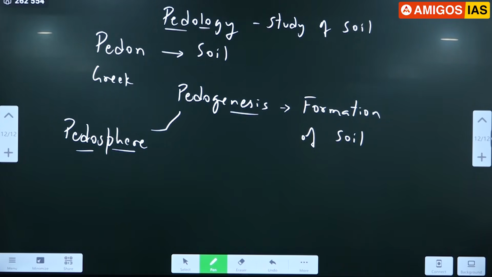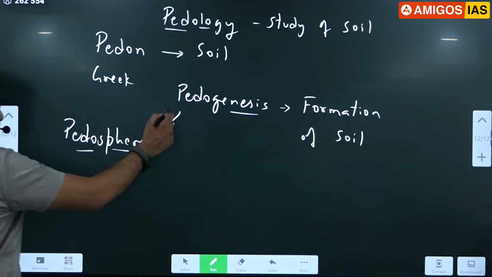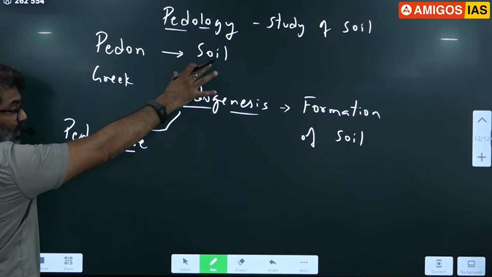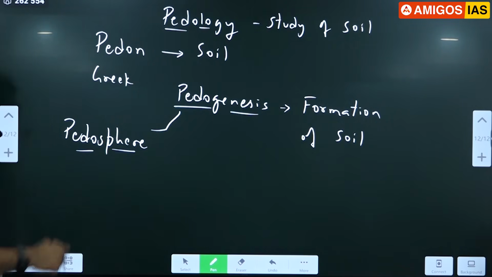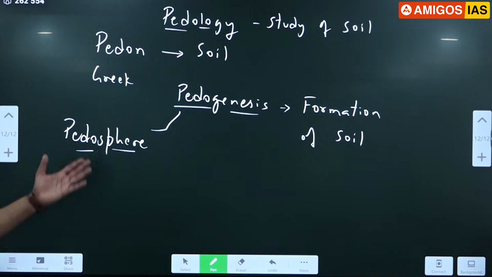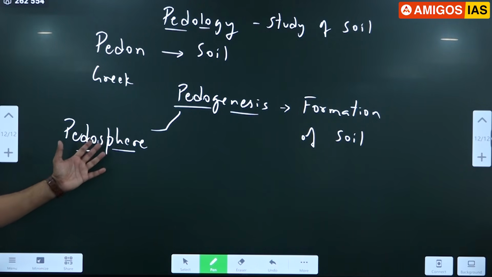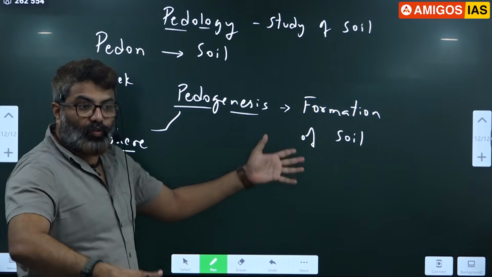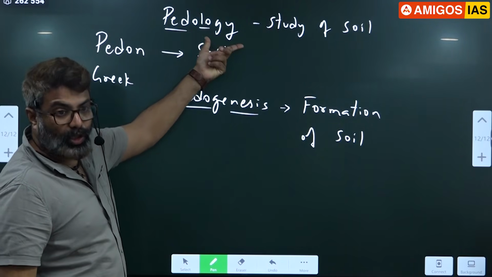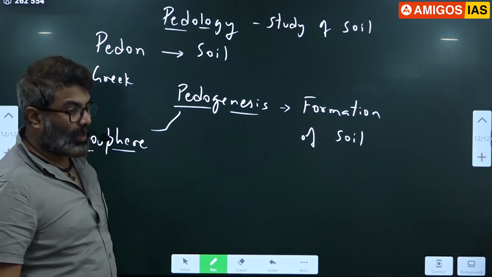I am covering everything related to that word: pedon means soil, pedology, pedogenesis, pedosphere. Because in the exam, if they use this, you should know they are talking about soil. Pedogenesis means formation, genesis. Pedology, study.